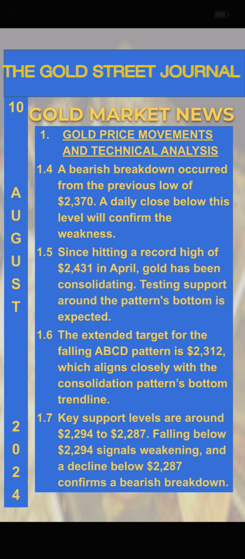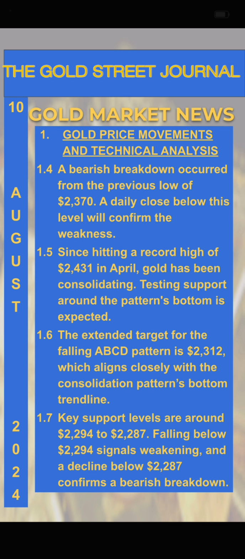Since hitting a record high of $2,431 in April, gold has been consolidating. Testing support around the pattern's bottom is expected. The extended target for the falling ABCD pattern is $1,312, which aligns closely with the consolidation pattern's bottom trend line.